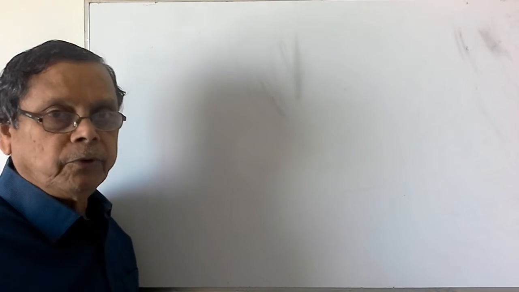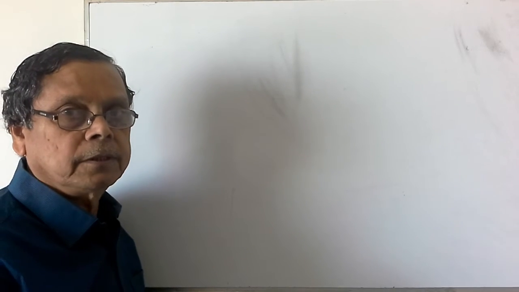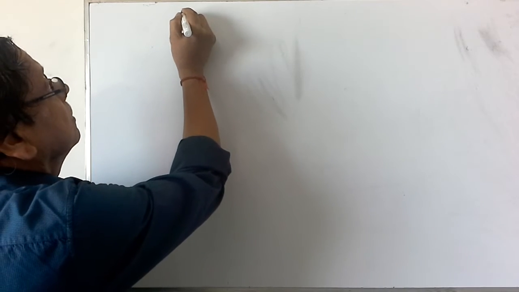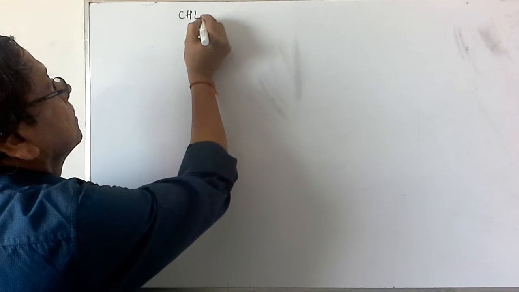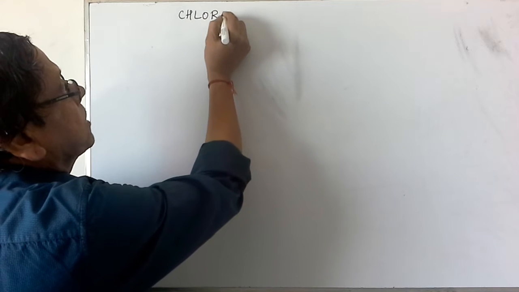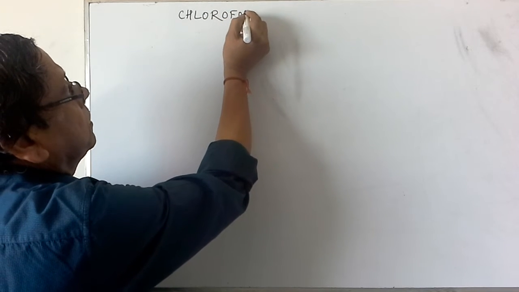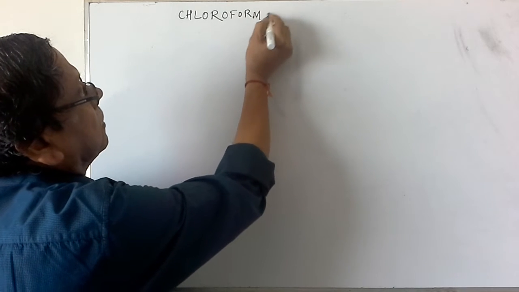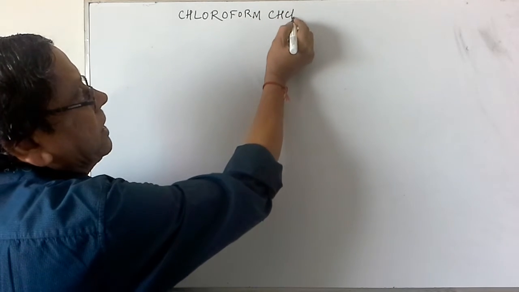Chemistry. We were studying the halogenated compounds, organic compounds. Now let us consider these individual compounds. Two compounds we are studying. One is chloroform. The formula for this one is CHCl3.